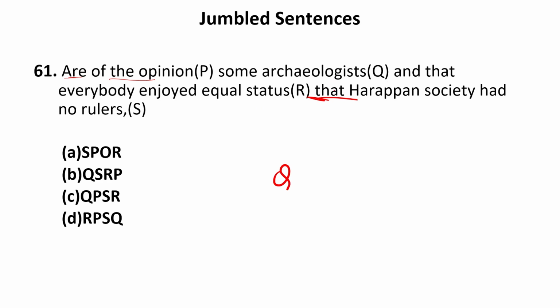Some archaeologists are of the opinion that Harappan societies had no rulers and that everybody enjoyed equal status. It means it will be QPSR. This can only be the sequence of this sentence. So QPSR is the correct sequence. That is, C is the correct answer, because this S cannot be the beginning or the end of the sentence.